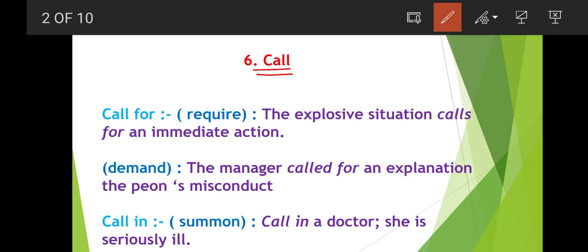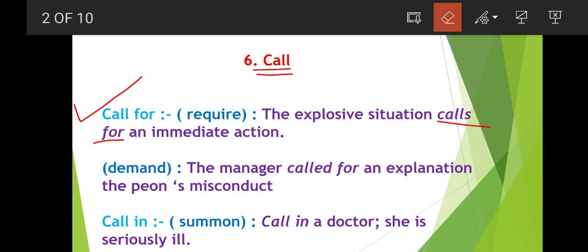Let's see call for. Call for means to require, to need something. The explosive situation calls for an immediate action, means the tremendous situation needs, it requires an immediate action.